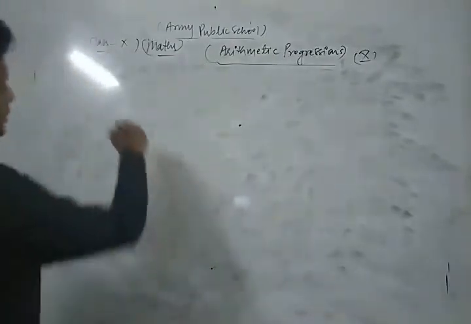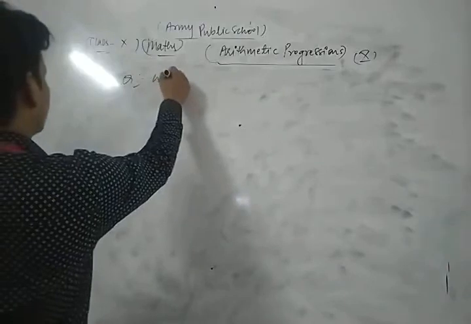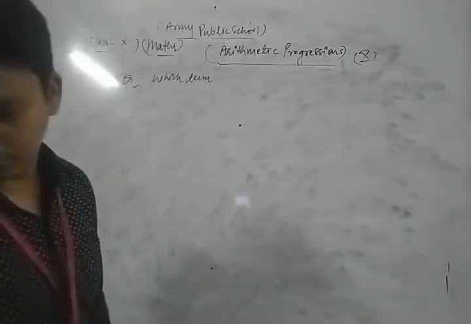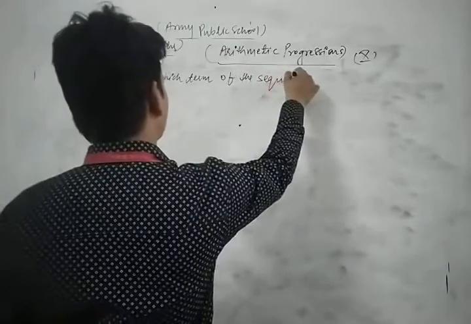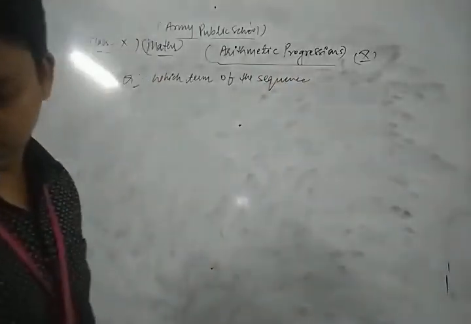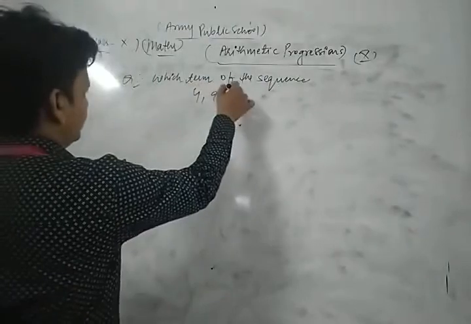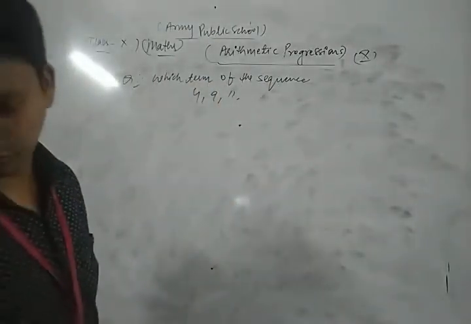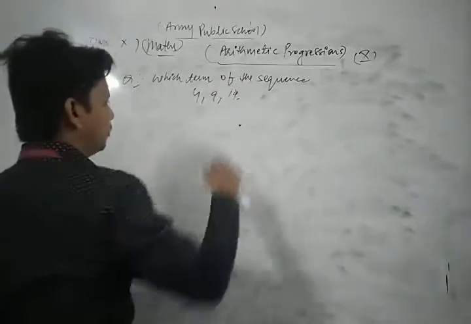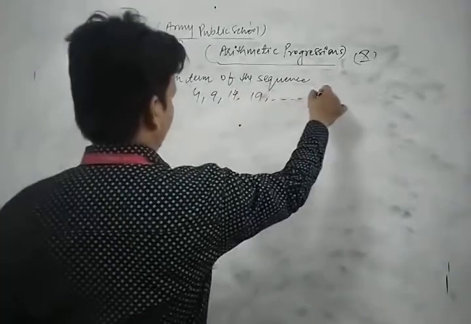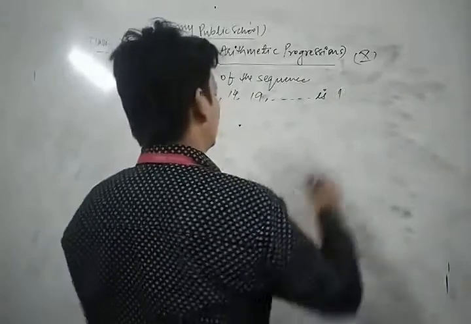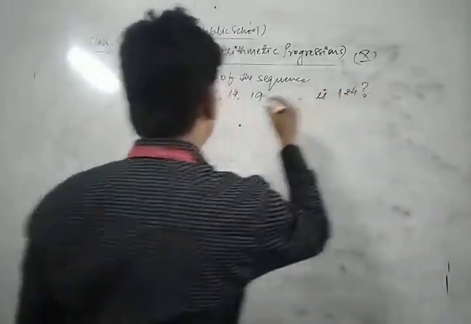The question is: which term of the sequence 4, 9, 14, 19, and so on is 124? Now let's see its solution.